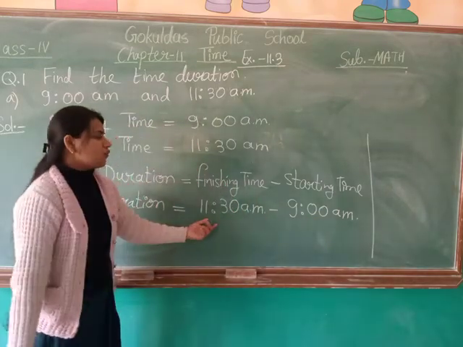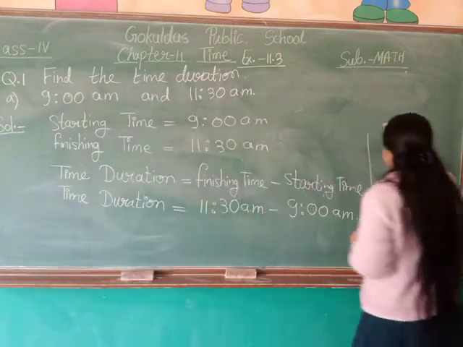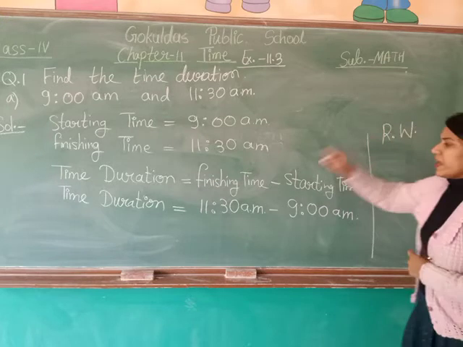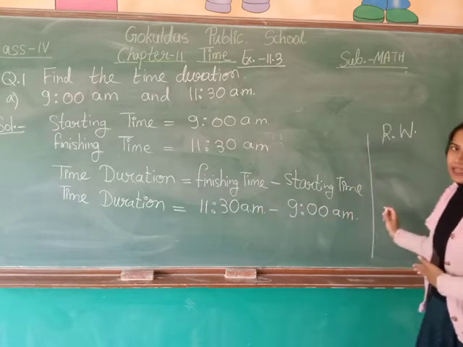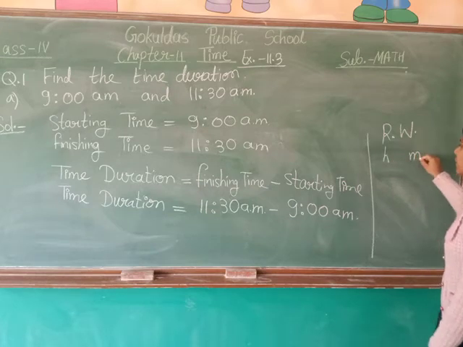So now we have two timings. We want to subtract them. So in rough, we arrange both the timings column-wise. First column will be the hours column and the next column will be the minutes column.